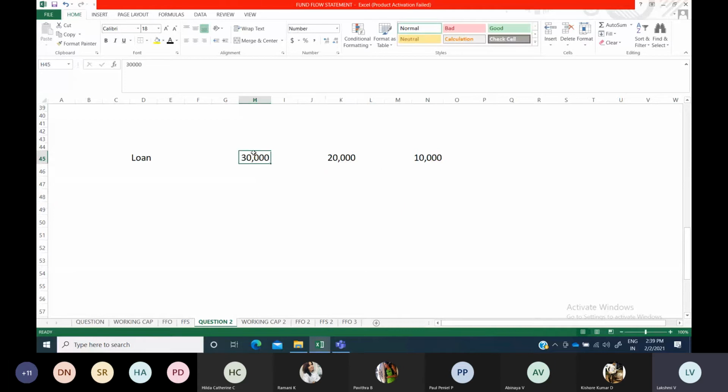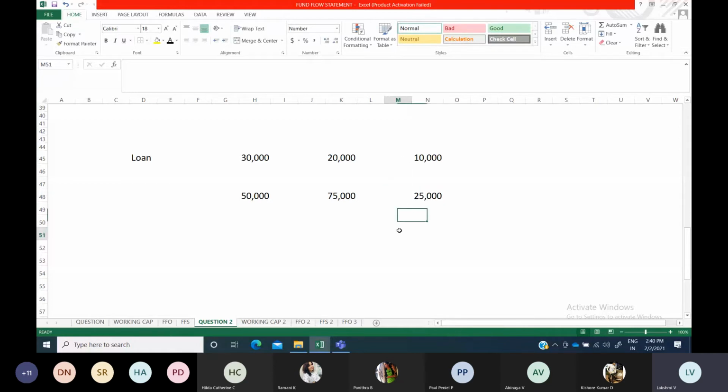The loan was 30,000 and became 20,000, so they have paid 10,000. Similarly, suppose here 50,000 is there and next year 75,000. The loan that was 50,000 became 75,000, which means they have borrowed a loan. They have got the loan. For how much? 25,000. They have borrowed the loan, so the fund is coming in.